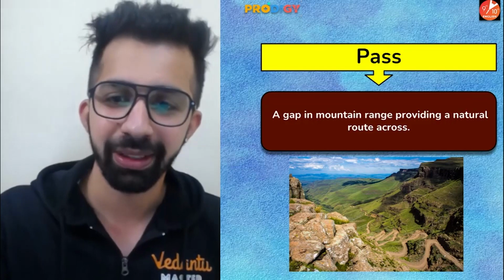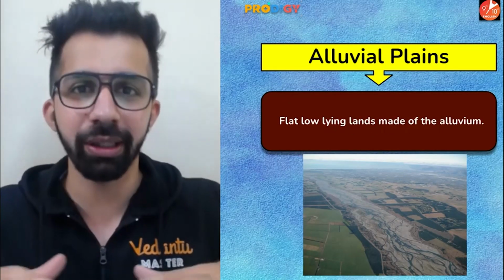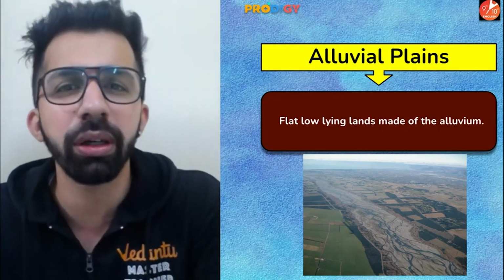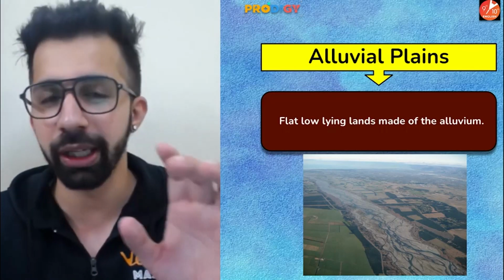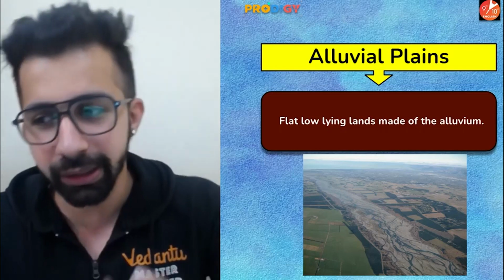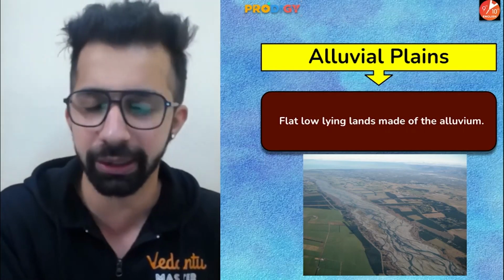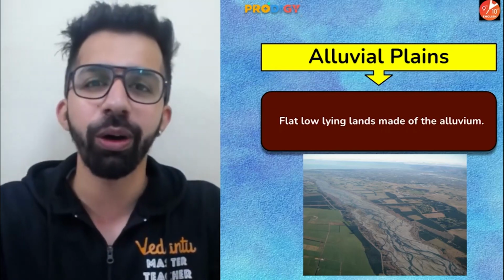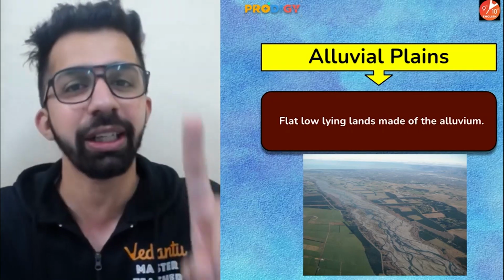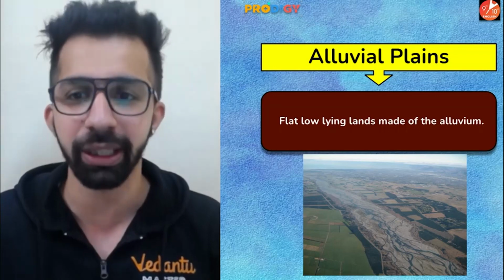Simple. Next, alluvial plains. The plain areas which are formed due to the depositional work done by the rivers. Now guys, rivers carry a lot of alluvium with them, and when the alluvium gets deposited, it gives rise to alluvial fans or alluvial plains basically. All right. Now, what is alluvium? Alluvium is basically the sediments which are carried by the river. So that alluvium is deposited by the river.